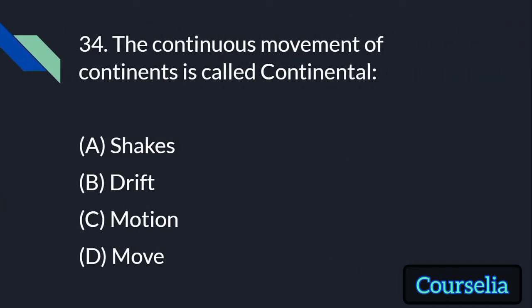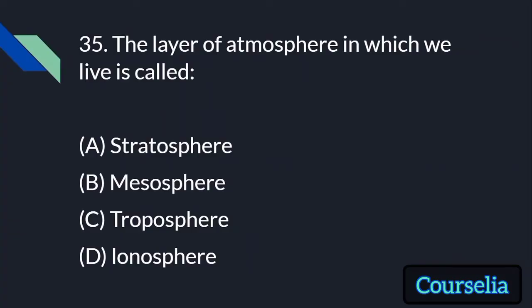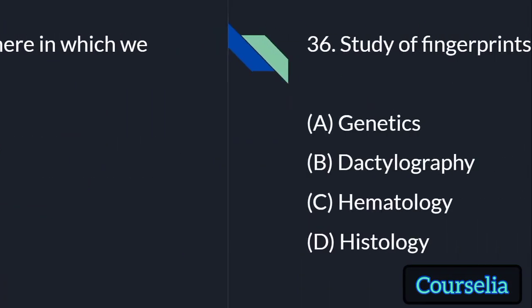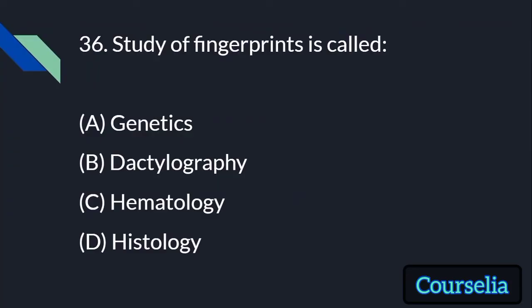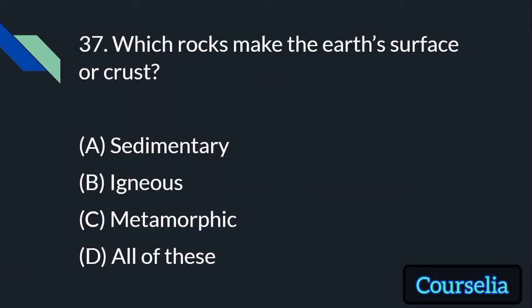The continuous movement of continents is called continental shakes, continental drift, continental motion, or continental move. Answer is continental drift. The layer of atmosphere in which we live is called troposphere. Study of fingerprints is called genetics, dactylography, hematology, histology. The answer is dactylography. Which rocks make the Earth's surface or crust? Sedimentary, igneous, metamorphic, all of these. The answer is all of these.